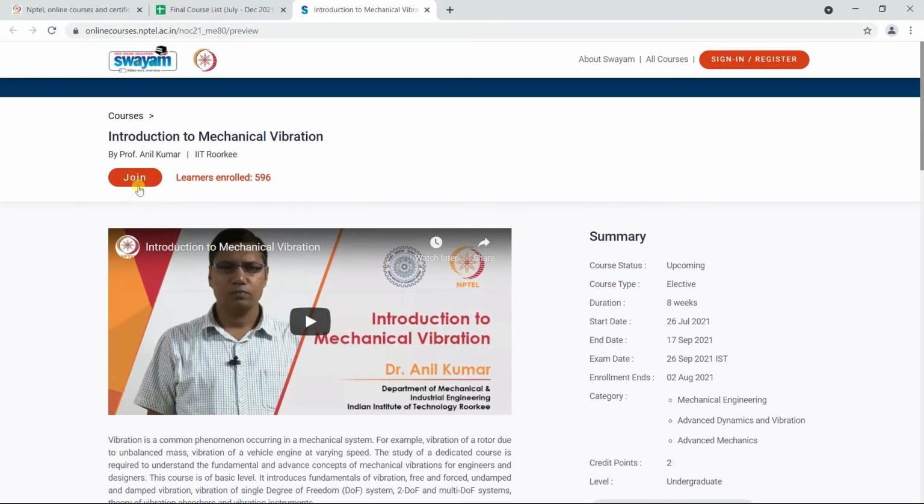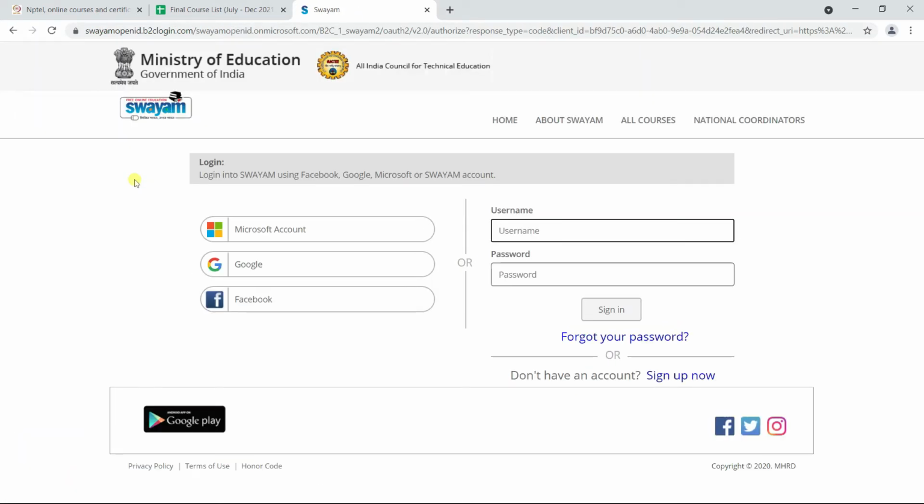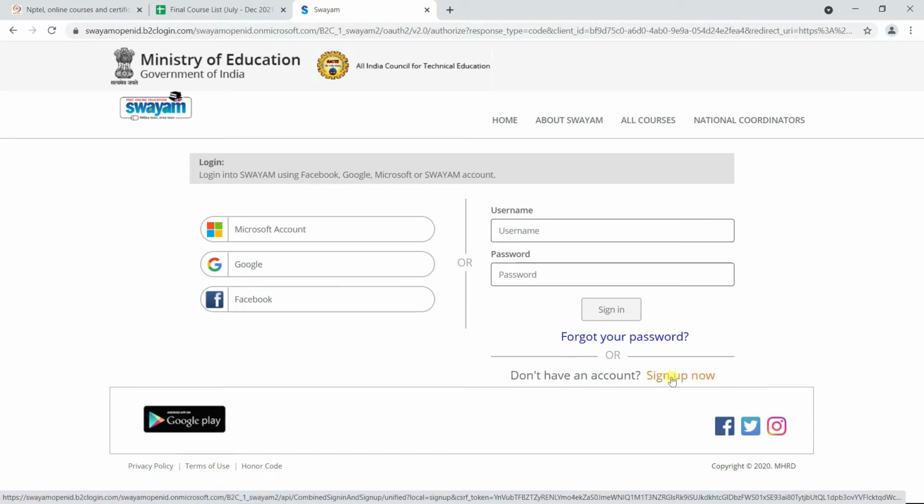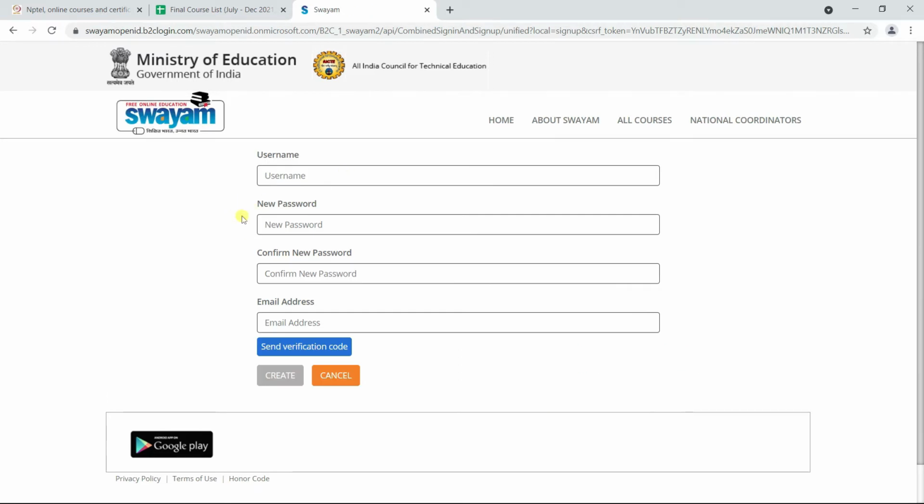Now to join the course, click on Join. Then you will be redirected to Swayam login page through which you can join the NPTEL courses. If you already have an existing account, then you can log into Swayam portal using existing user ID and password. If you do not have an account, click on Sign up now to create new one. Here you have to fill your username, password and email ID. A verification code will be sent to your email which you have to verify in order to create a new account.